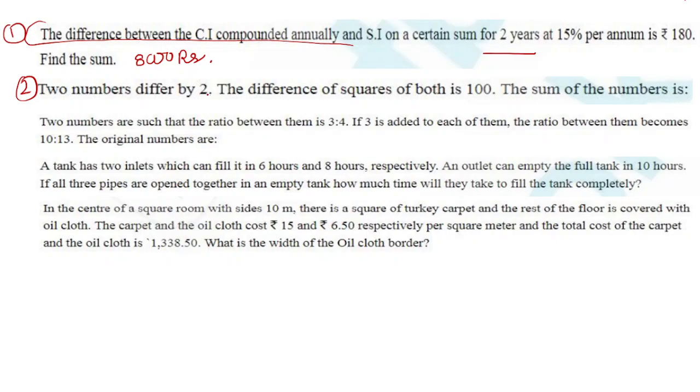Two numbers differ by 2. The difference of the squares of both is 100. The sum of the numbers is? Okay, so you can understand now that two numbers differ by 2, the difference of the squares of both is 100, then the sum of the numbers is? Okay, so let's find out. Here we are doing the second question.